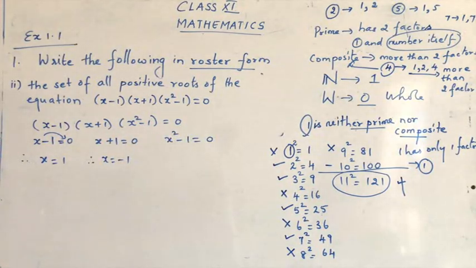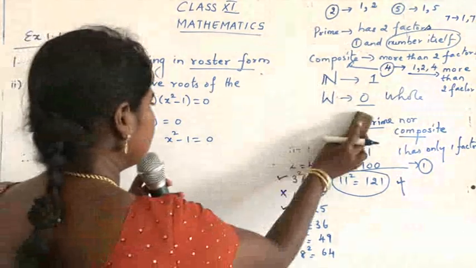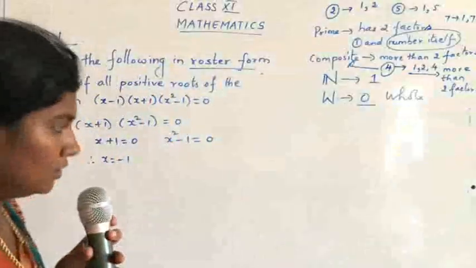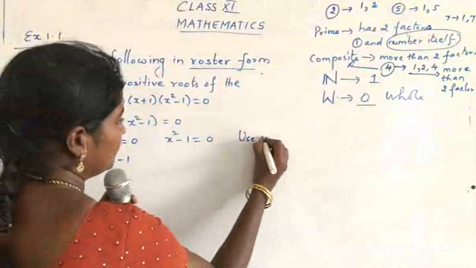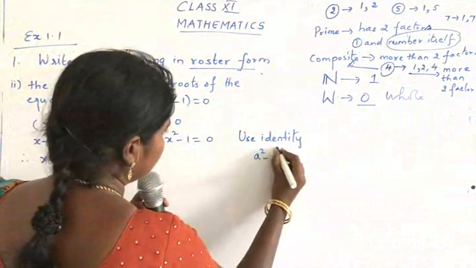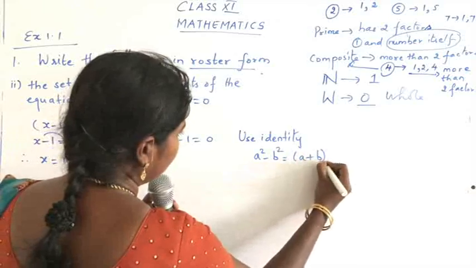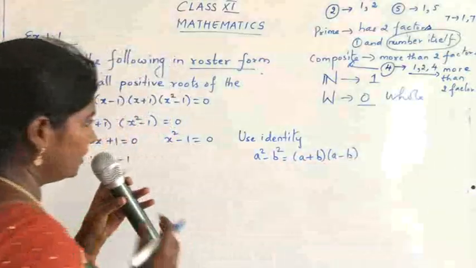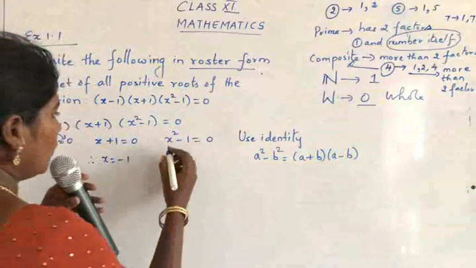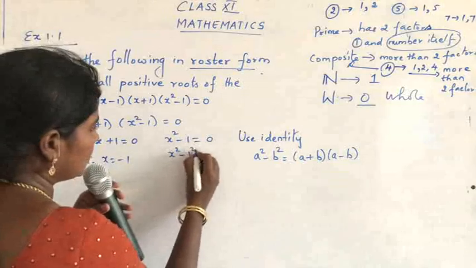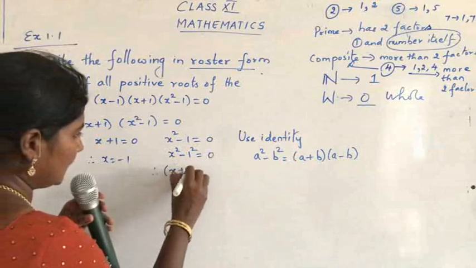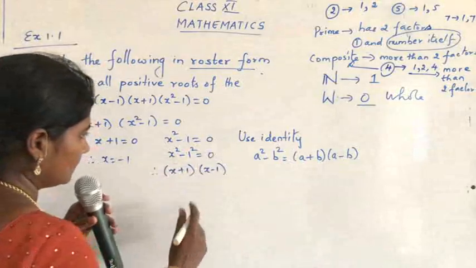So we have to use the identity a square minus b square is equal to (a plus b)(a minus b). So here a is x and b is 1. 1 can be written as 1 square. So x square minus 1 square is equal to 0. So we can say (x plus 1)(x minus 1). So these are the factors.